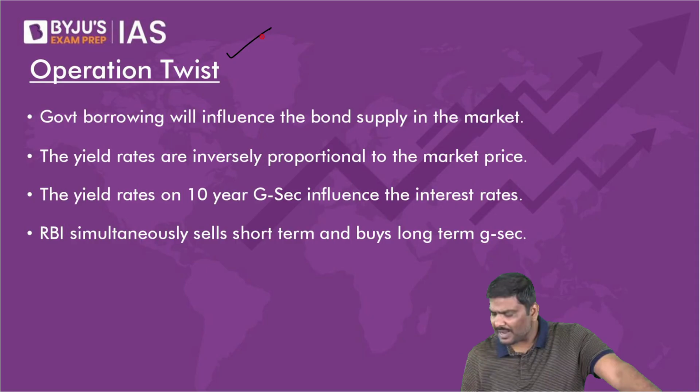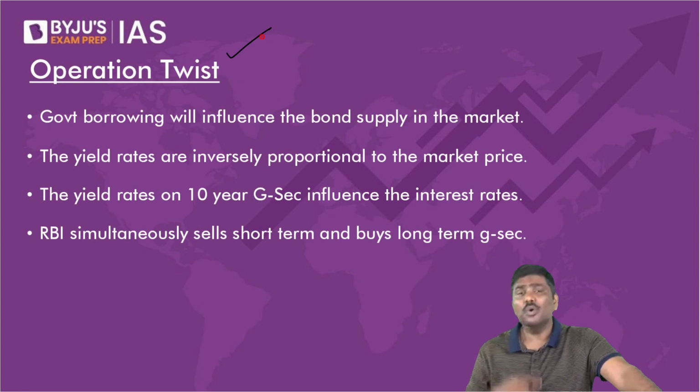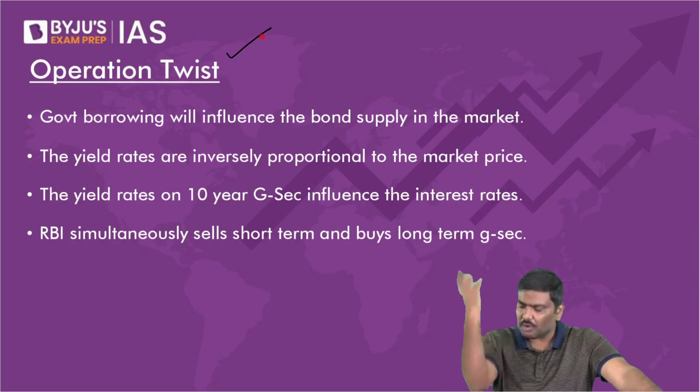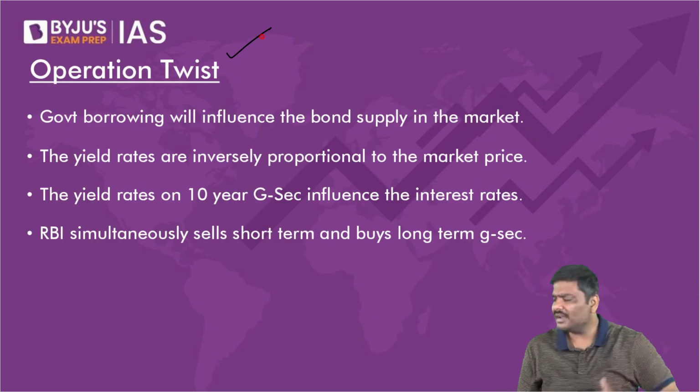How is RBI paying other investors? Why should RBI pay other investors? Who has issued the bond? Tell me, who has issued the bond? Who will owe repayment? The government will owe the repayment, not RBI. The government has issued a bond, so the government will make the payment. Why should RBI make the payment? What is the logic behind it?